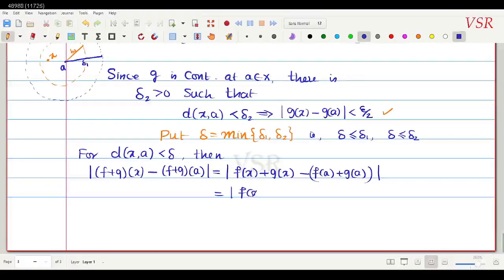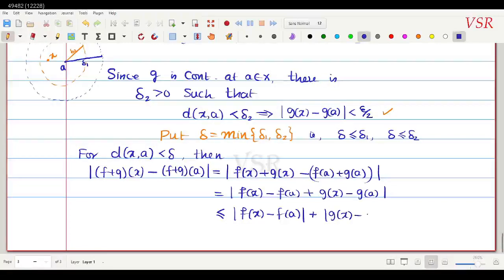This is equal to modulus of f of x minus f of a plus g of x minus g of a. This is less than or equal to modulus of f of x minus f of a plus modulus of g of x minus g of a, and note that each of these is less than epsilon by 2.